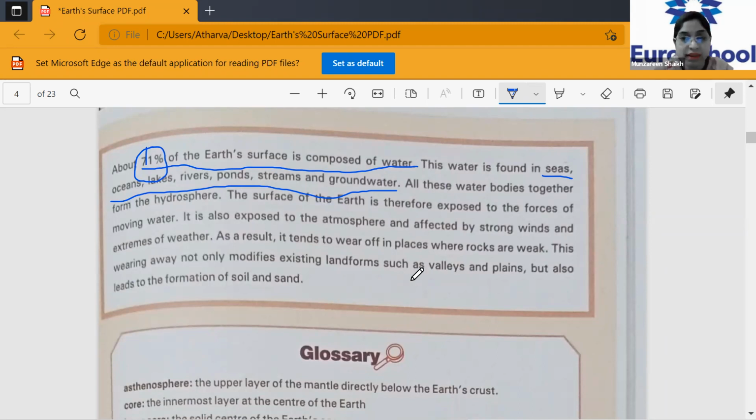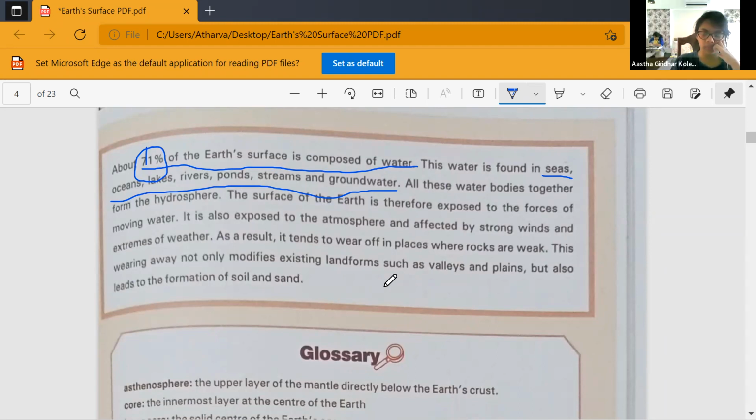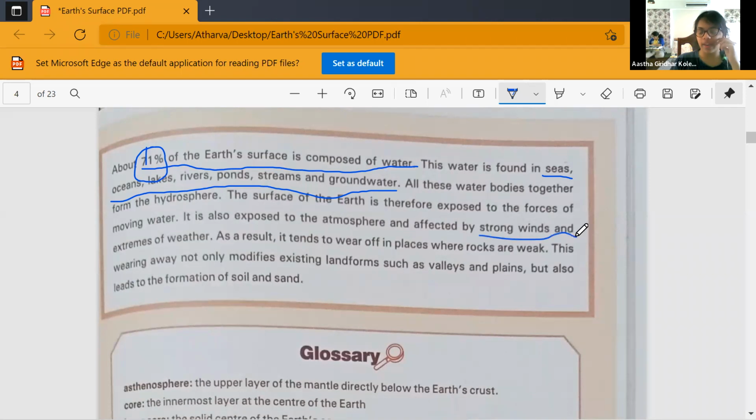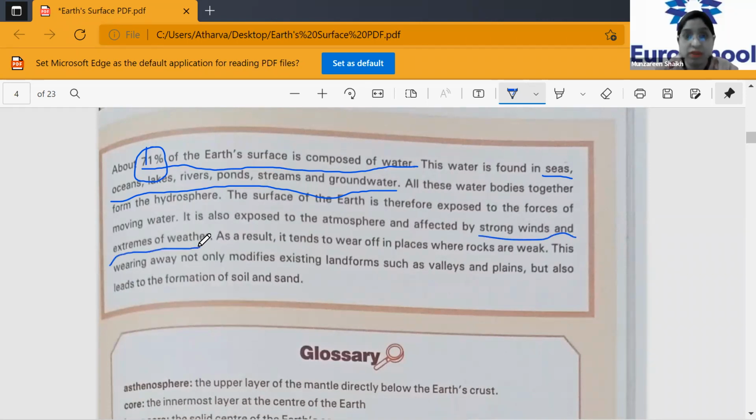Yes, so please underline this. Number one, affected by strong winds and extreme weather. Underline that. Ma'am, we can get a question how soil and sand form. Yes, you may get a question: how are soils and sands formed? So this is how they are formed. Since the moving water is affected because of strong winds and extreme weather conditions, what happens? It not only modifies, please underline this, the existing landforms such as valleys and plains, but it also leads to the formation of, underline the whole thing, soil and sand.